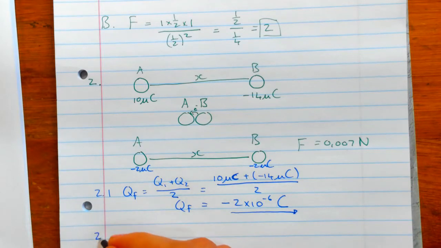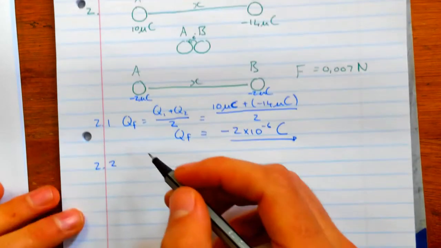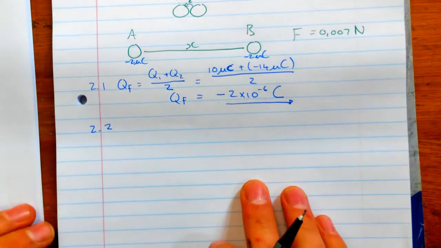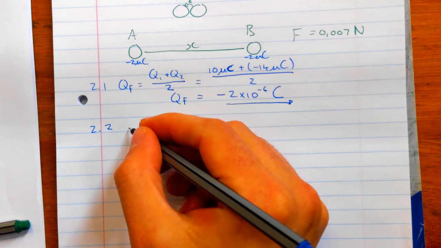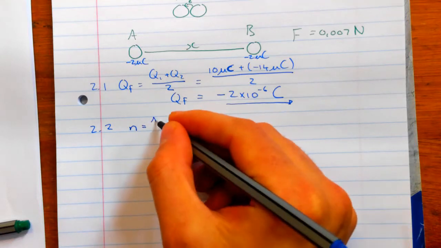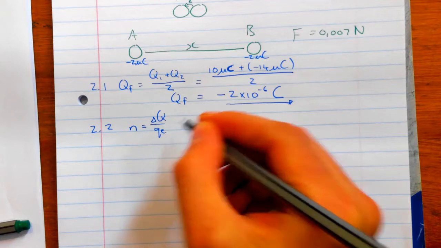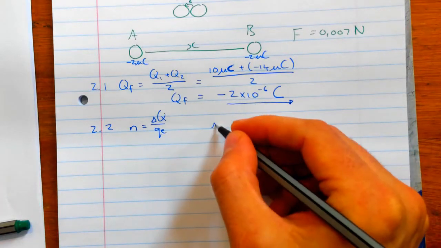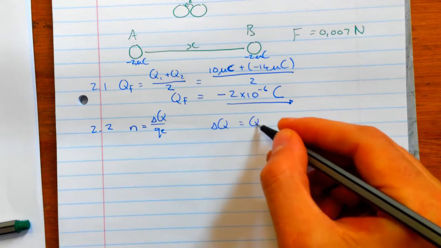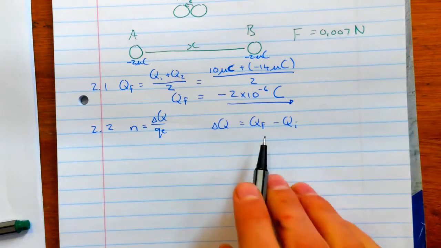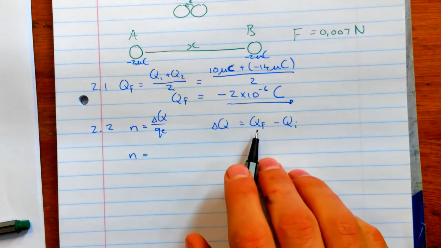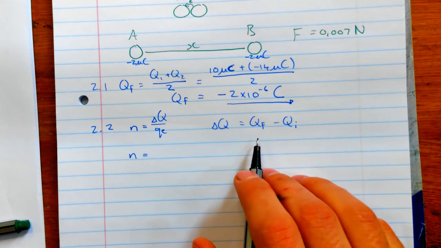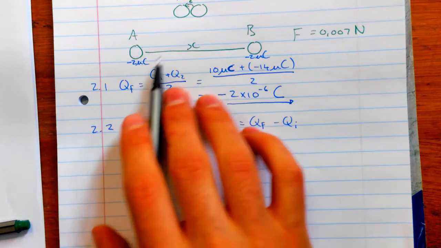Question 2.2. How many electrons were transferred from one sphere to the other? For calculating the number of electrons, for question 2.2, we have to use the formula N is equal to delta Q over Qe. And to use this formula, we must first calculate delta Q, which is Q final minus Q initial. And you can substitute this directly into the formula. I'll write it here. Q final, I'm going to take the final charge here at the end.